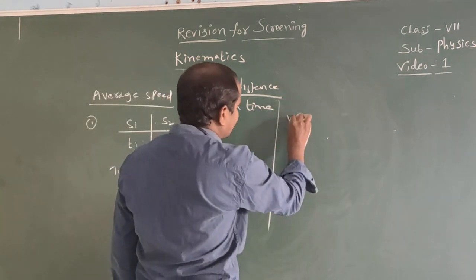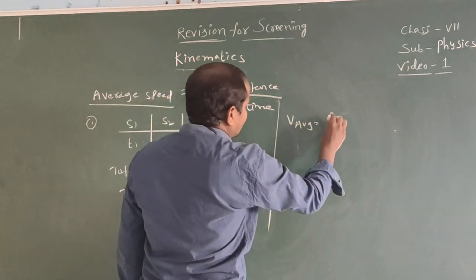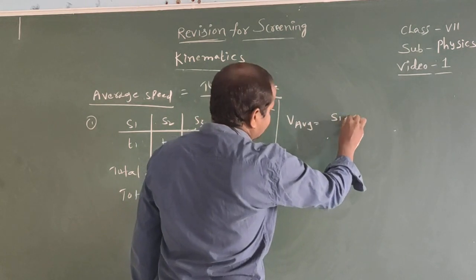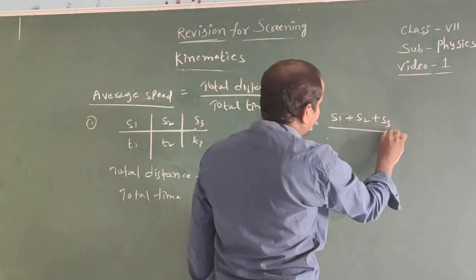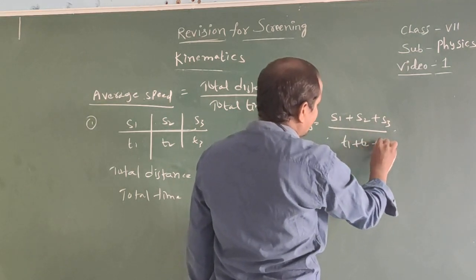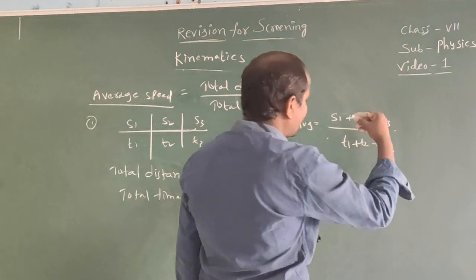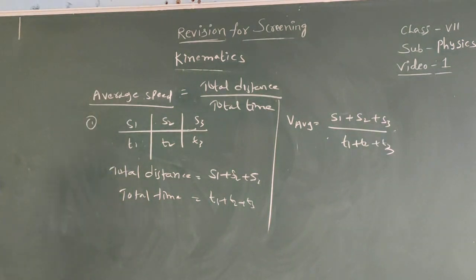Then average speed V average equals total distance by total time, that is, S1 plus S2 plus S3 by T1 plus T2 plus T3. It is the average speed if distance and time are given.